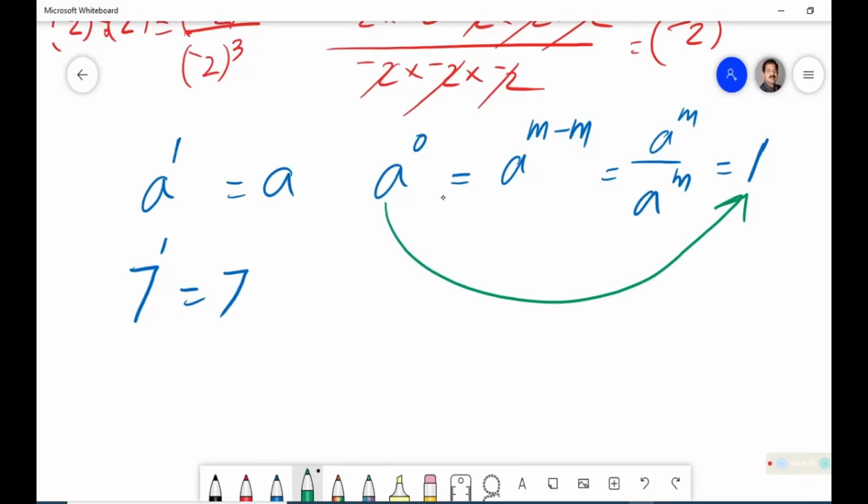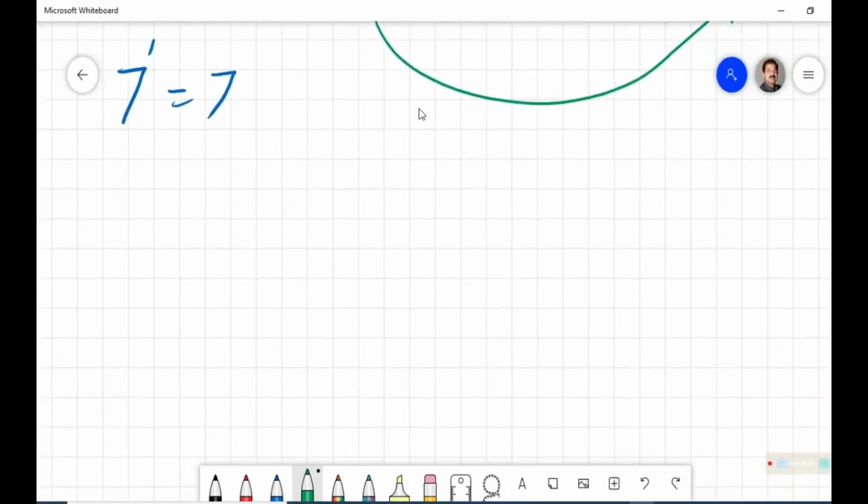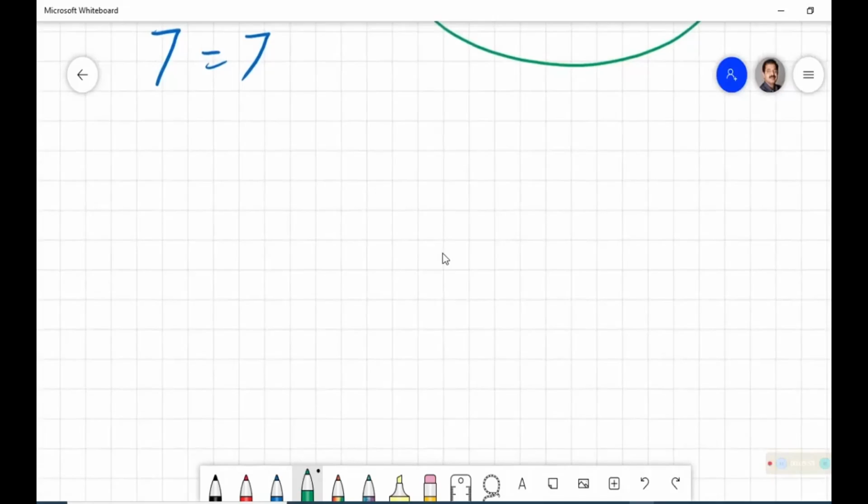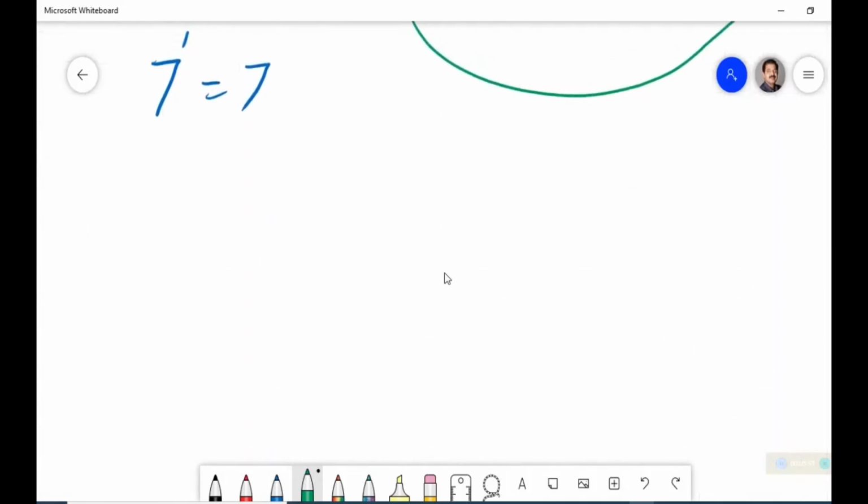So we are getting another statement: A raised to 0 is equal to 1. Any number with its index 0 has the value 1. Understood? So this is another law from the operations on indices. You first have to understand all this once, then learn it by heart. It will be learned by heart through practice. Okay. Now think about another situation.